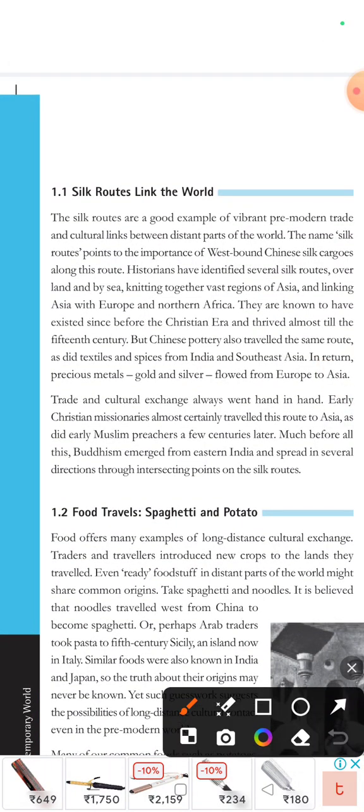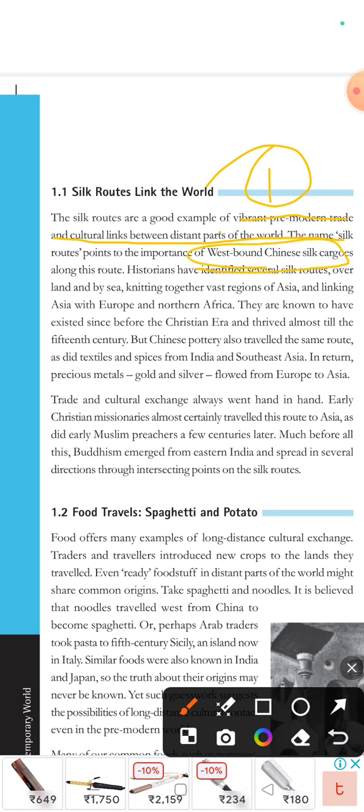First, what was the Silk Route? The Silk Route was a good example of vibrant pre-modern trade. So this is the first point: vibrant pre-modern trade and cultural links between the distant parts of the world. The name Silk Route points to the importance of westbound Chinese cargoes.